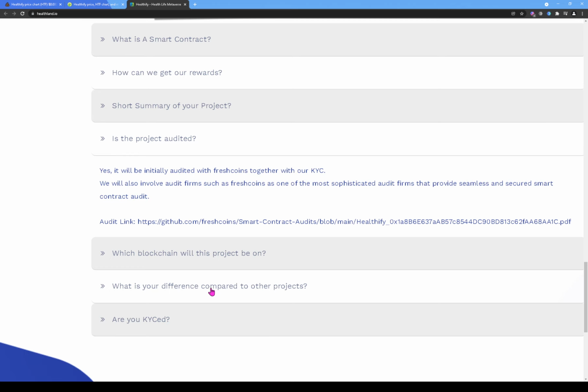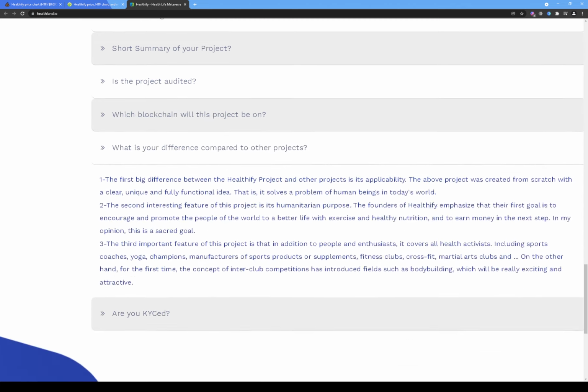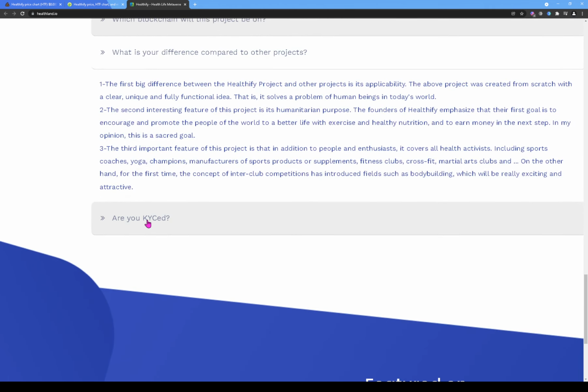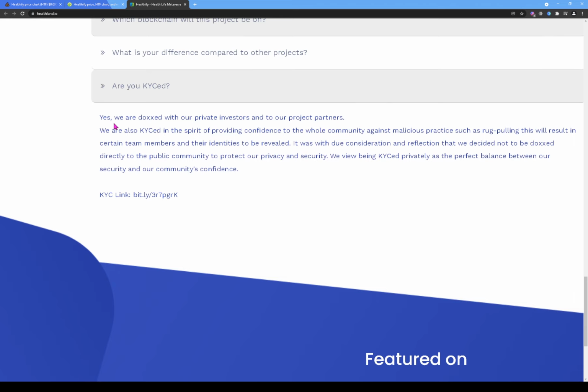All right, what is your difference compared to other projects? You can read all of those. I'm not going to read those at this point. So it says, are you KYC'd? And it says, yes, we are doxed with our private investors and our project partners. We are also KYC'd in the spirit of providing confidence to the whole community against malicious practices such as rug pulling. This will result in certain team members and their identities being revealed. And you can open the KYC link.